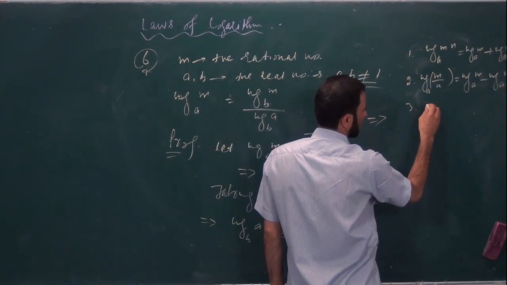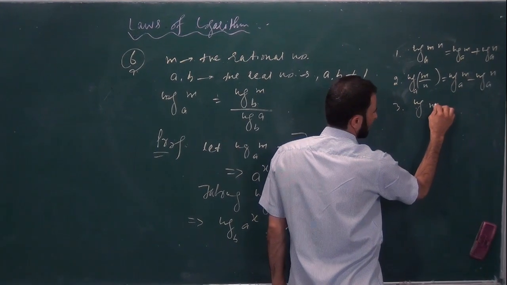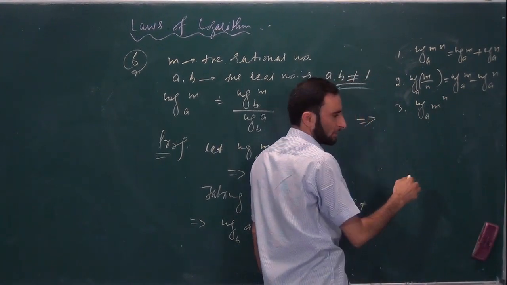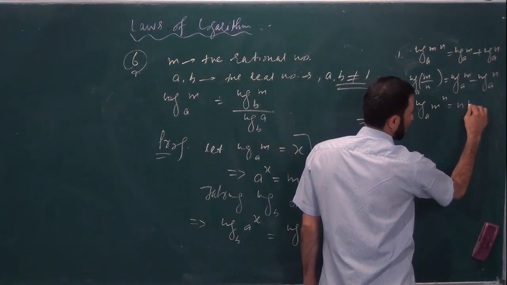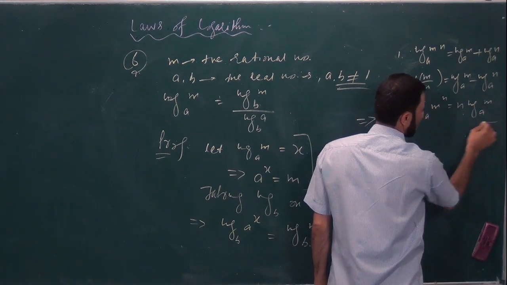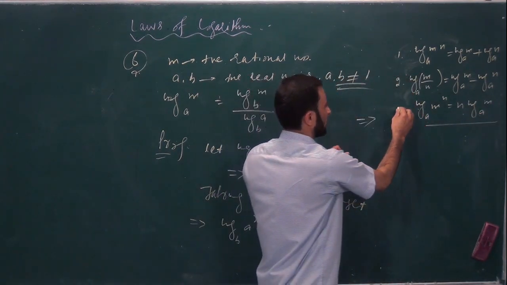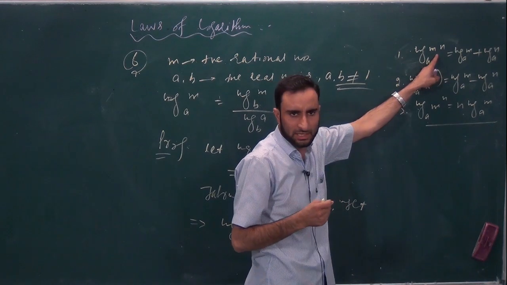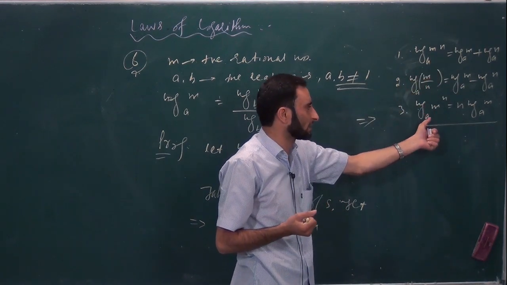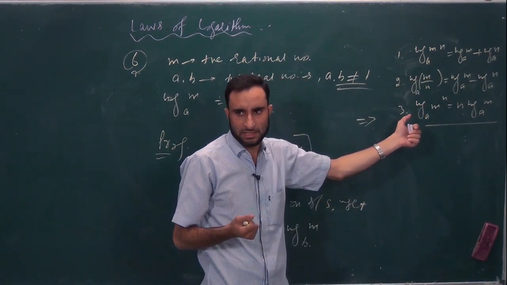Then third one you have log of m to the power n under the base a will be equal to n log of m under the base a. So the first one we call the product law, second is the quotient law, and third one is the index law. Is it clear?